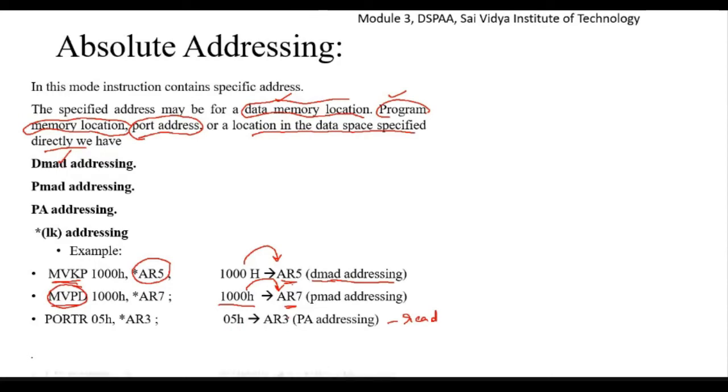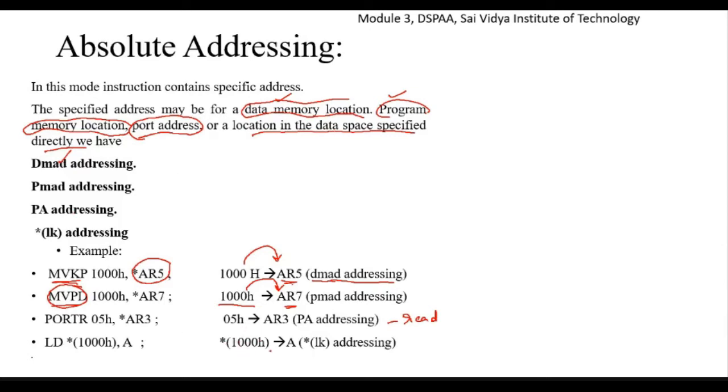The last and fourth one we have here is a load instruction related example. Load star of 1000 hexadecimal to an accumulator register. This is an example of star LK addressing, wherein the location in the data space is specified directly.